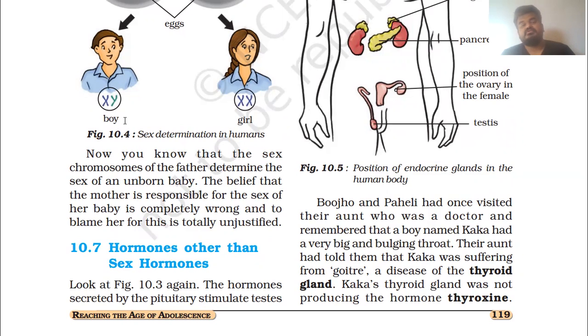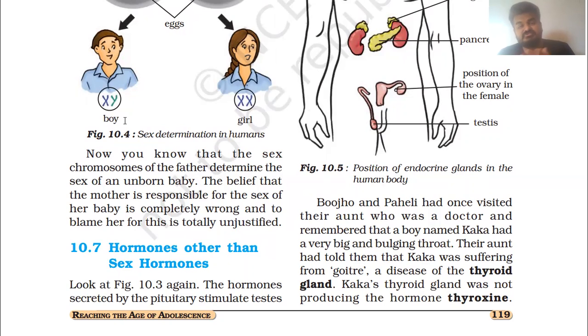This was the belief until some years ago. Even now, in some cities, those who are not educated still blame the woman for a baby girl or baby boy. Generally people want a baby boy, and that's why whenever a girl is born, people blame the woman.